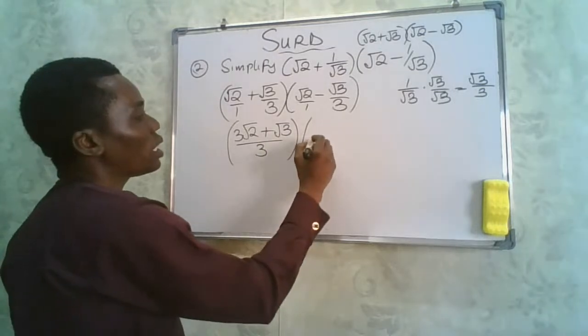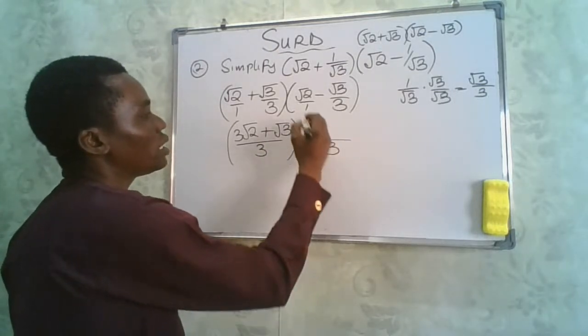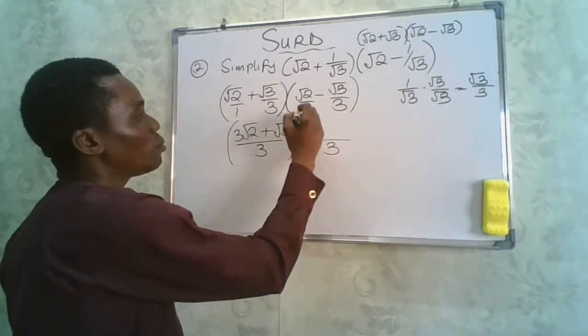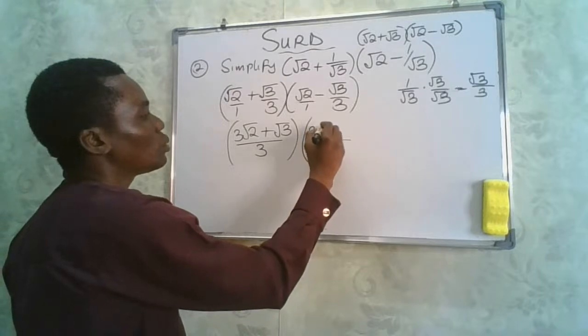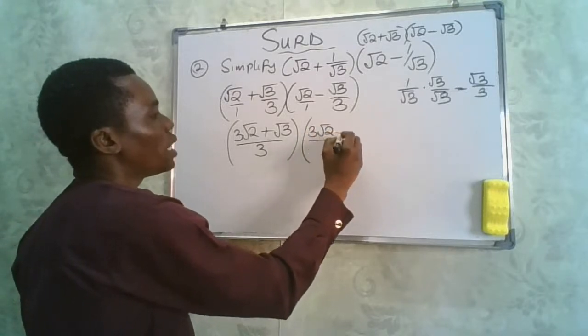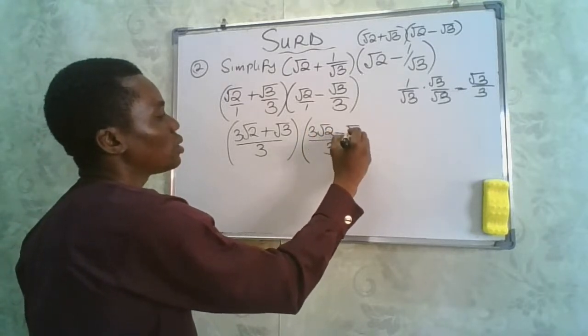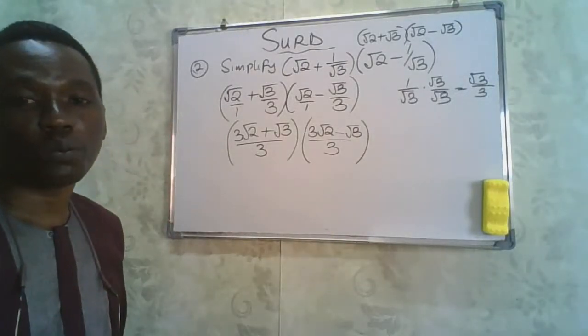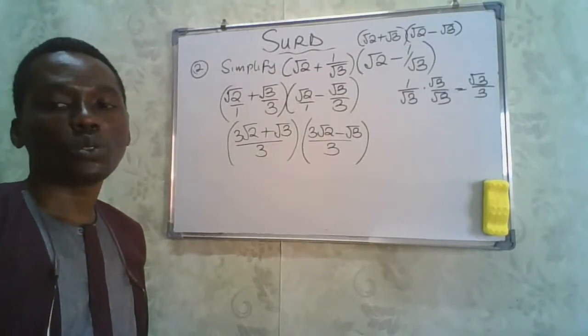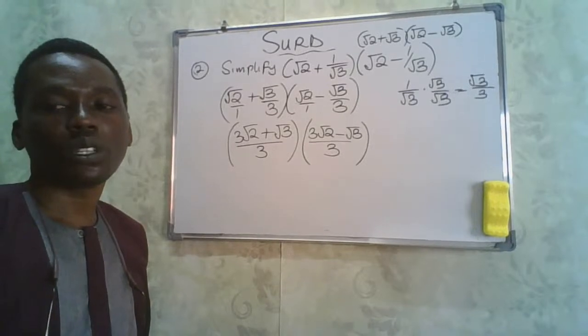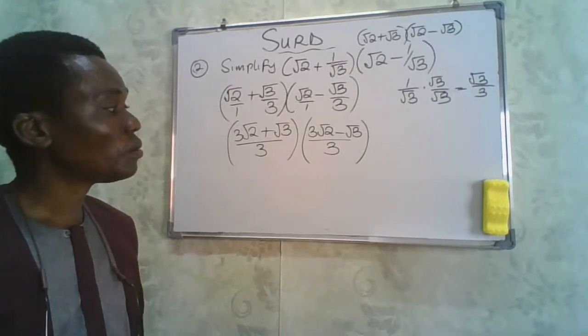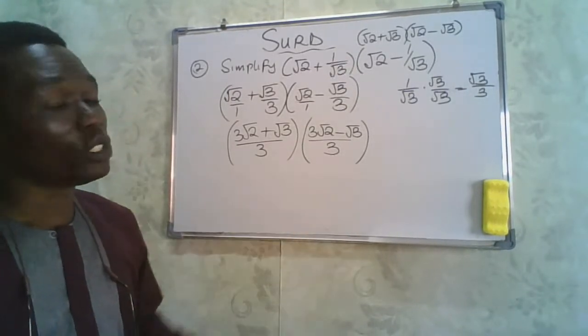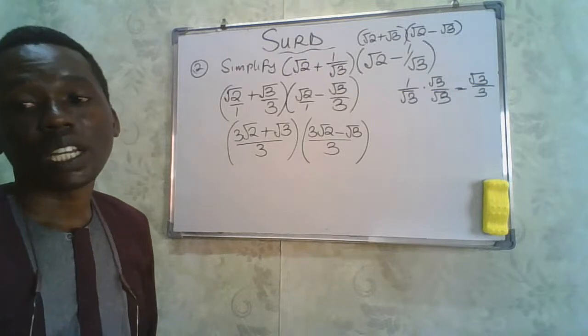This will be multiplied by 3 root 2 minus root 3. So we can easily multiply these two, and we can easily get our values.